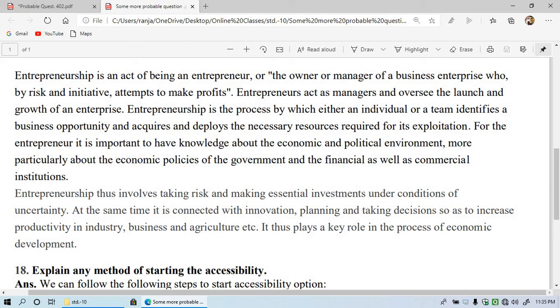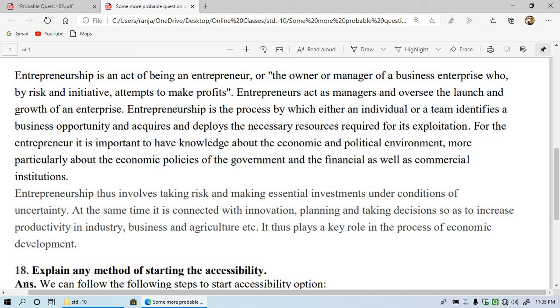So entrepreneurship is the process by which either an individual or a team identifies a business opportunity and acquires and deploys the necessary resources required for its exploitation. So whatever resources are available, that is exploited for making profit, and a businessman always sees the opportunity, takes the opportunity and brings the product according to the situation.